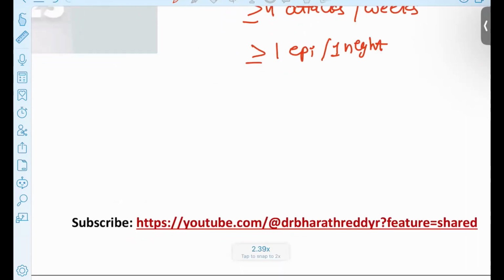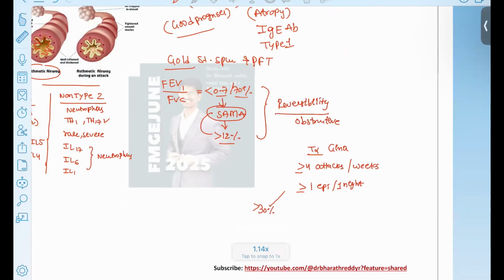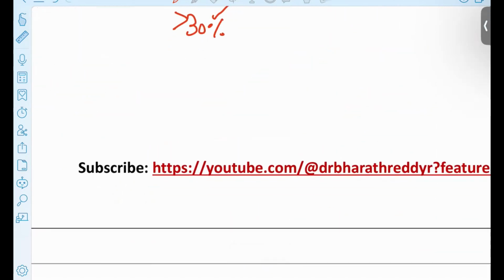Based on this, if the patient's post-bronchodilation improvement is more than 30%, then you can continue on the low dose only. What is the low dose?